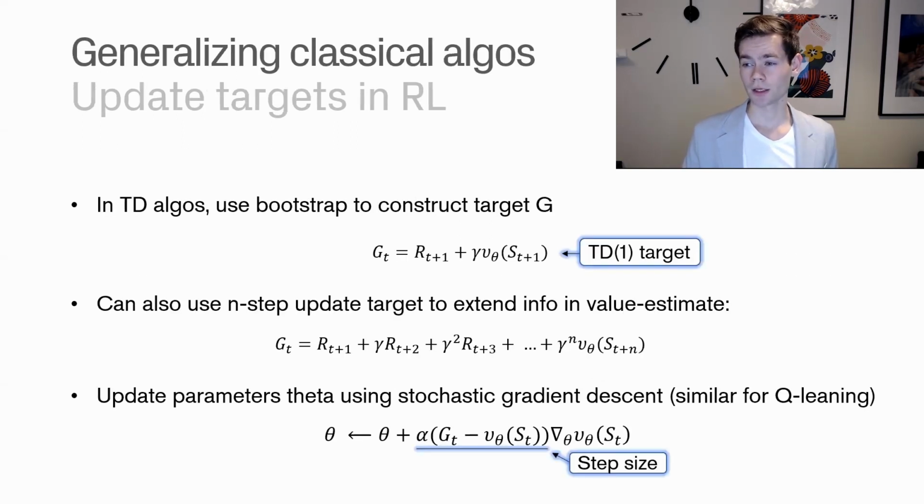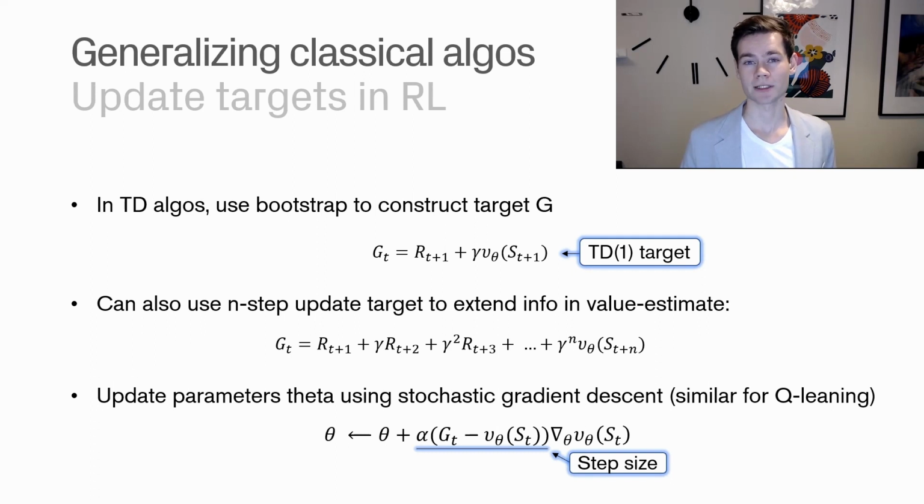Let me give some preliminary theory on reinforcement learning in general and how we tend to update. Normally, when we use temporal difference algorithms, which are quite popular in reinforcement learning, we bootstrap to construct a target G. The target G is usually the end-of-lifetime return, so the value function if you're in a prediction setting. What you would do is bootstrap that.